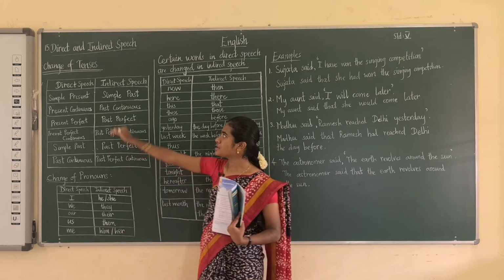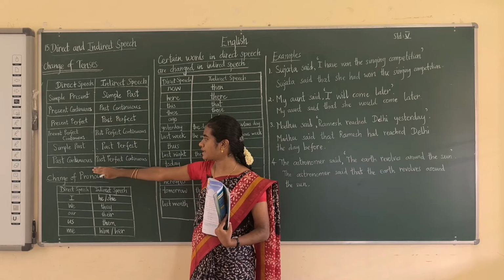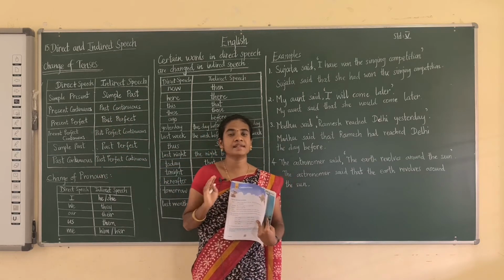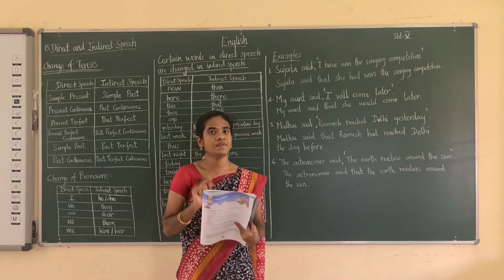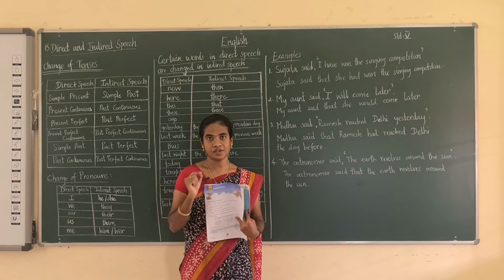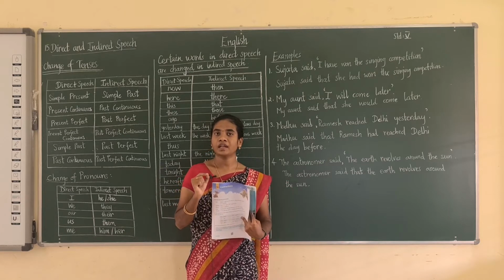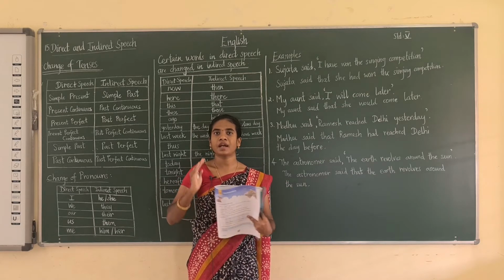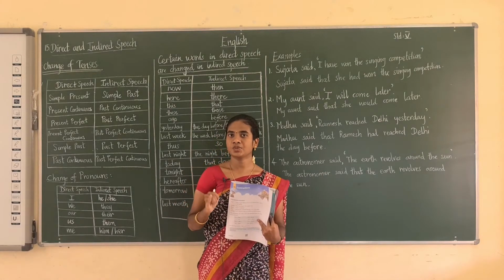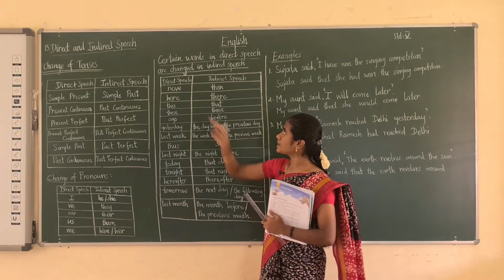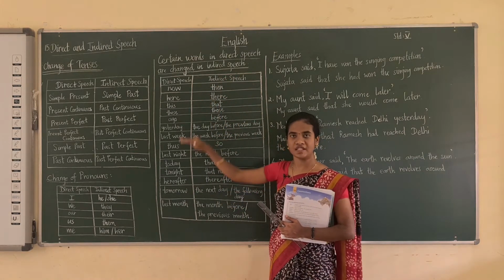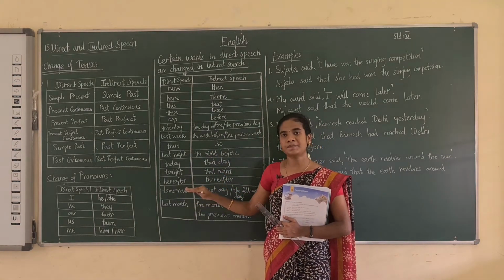Next one is change of tenses. Okay, change of tenses. And the most important point is that tenses do not change for a universal truth. This is the most important point. So for the universal truth, we need not change the sentence. We have to write the sentence as it is. And the next one is this. Certain words in direct speech are changed in the indirect speech. These are the change of special words.